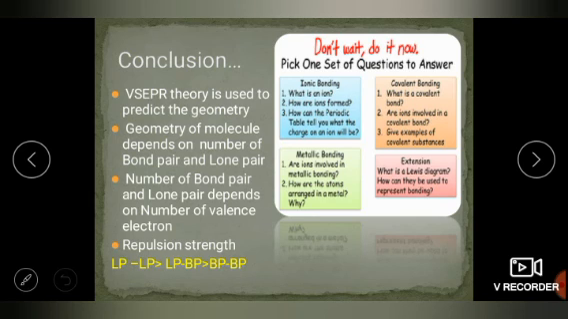So the conclusion is that VSEPR theory is used to predict geometry. Number 1, it helps us predict the geometry. The geometry of a molecule depends on the number of bond pairs and lone pairs, which we also studied. The number of bond pairs and lone pairs depends upon the number of valence electrons, which we also studied. And for repulsion strength, we said lone pair–lone pair is greater than lone pair–bond pair, and then bond pair–bond pair.